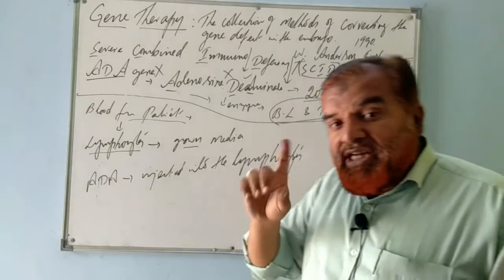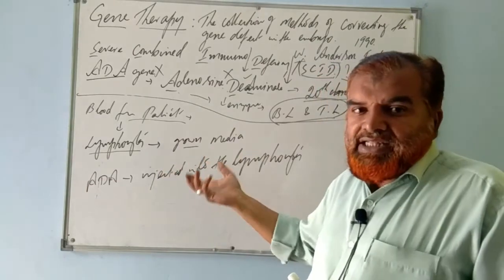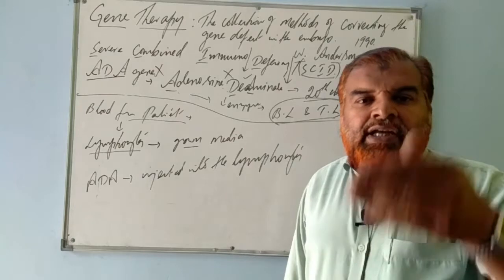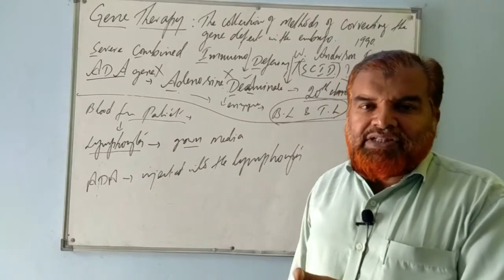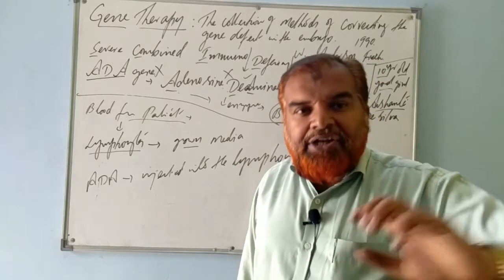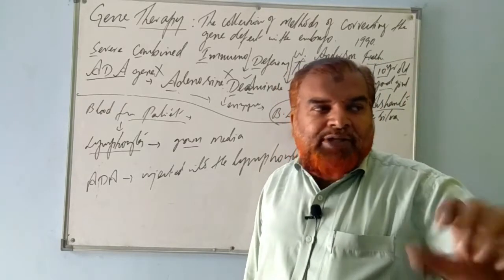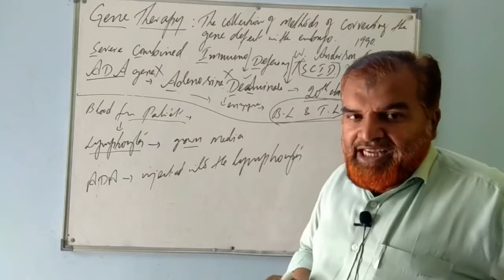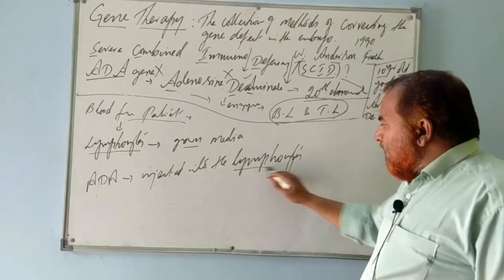Because the blood lacks this enzyme, these cells are not performing their normal function. They are not increasing the immunity. To overcome this problem, the ADA enzyme has to be injected into the lymphocytes.